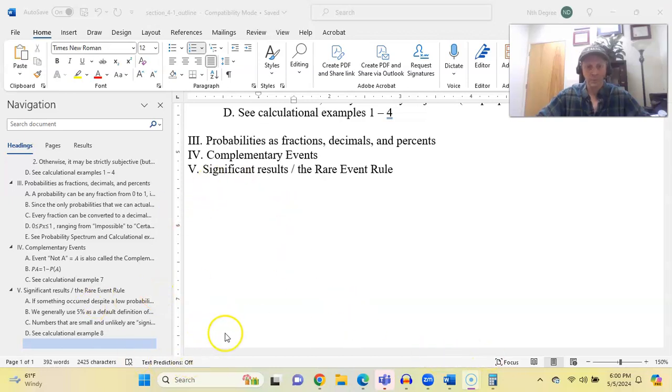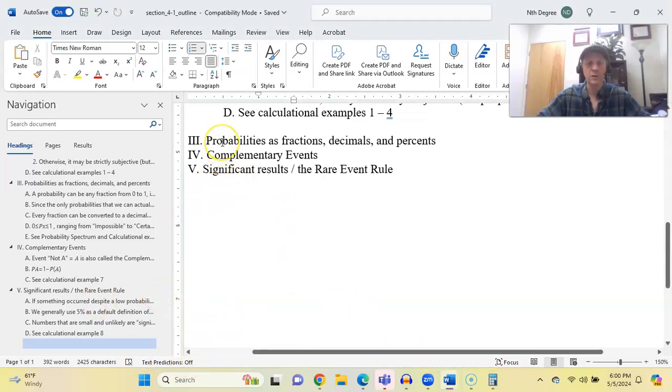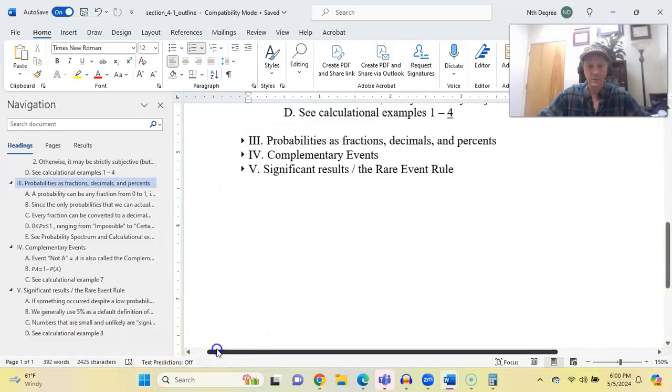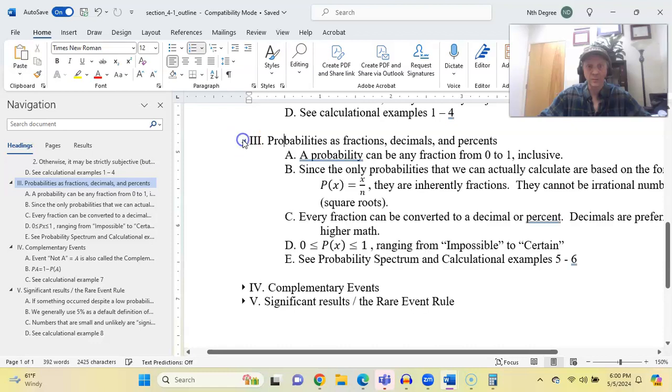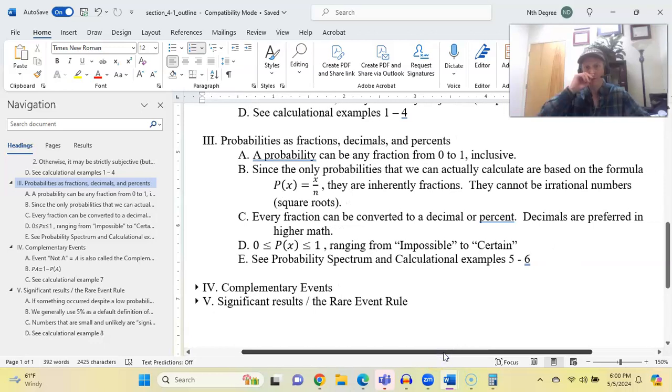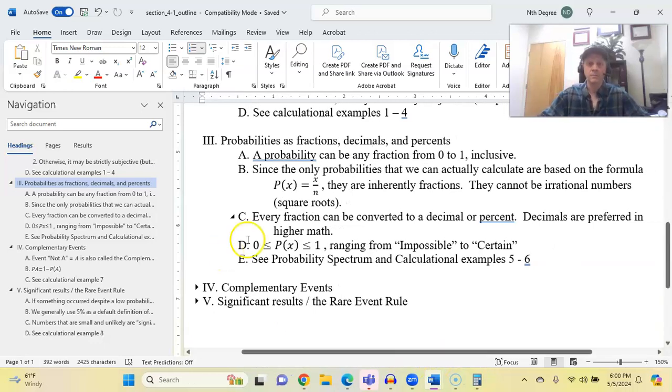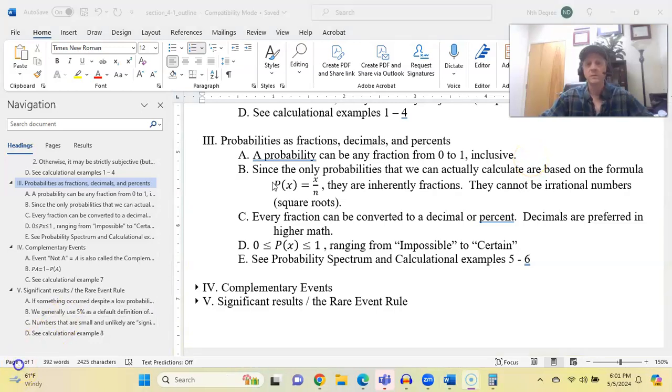Okay, the third major topic in this section is probabilities as fractions, decimals, and percents. I know, I can hear some of you shuddering already. We don't like fractions, decimals, and percents, but we can't avoid them here. Okay, so a probability can be any fraction from 0 to 1 inclusive. That's the basic rule here for what probabilities can and cannot be.